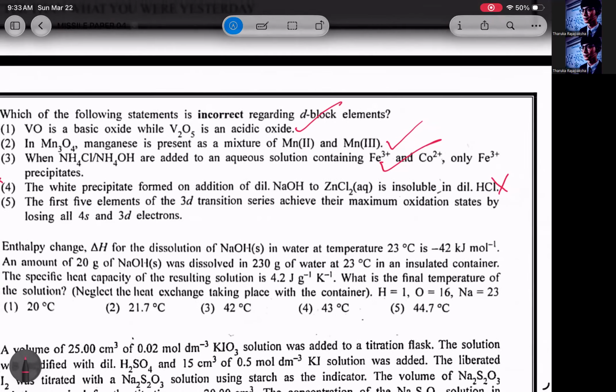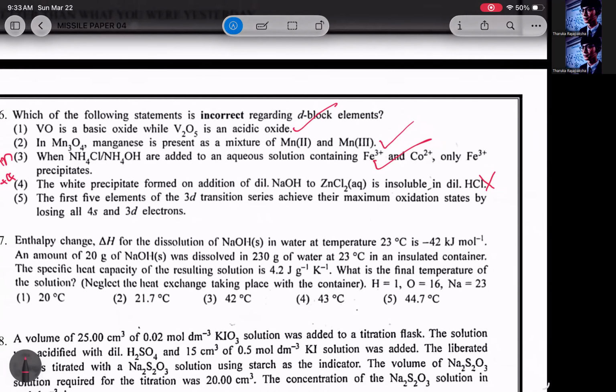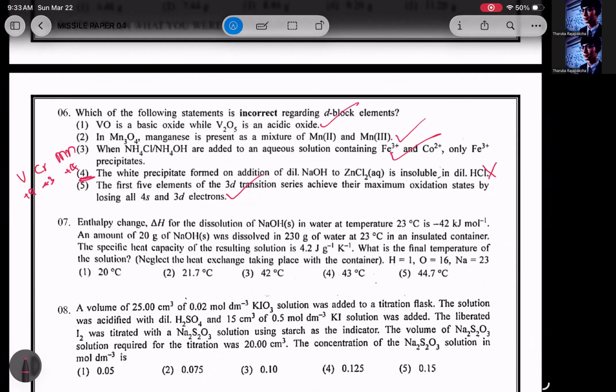The first 5 elements of 3D transition series achieve their maximum oxidation by losing all 4s and 3d electrons. Yes, that looks correct. First 5 elements, even manganese will remove all the electrons, right? Manganese +1 oxidation state, sometimes it forms. So this statement looks correct. So I'll go for answer number 4.